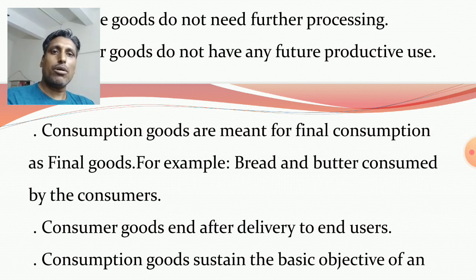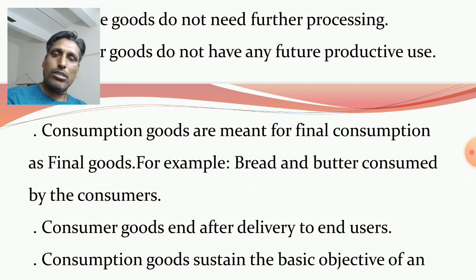So consumer goods are meant for final consumption as final goods. For example, bread and butter consumed by the consumers. Bread and butter are final goods because these goods are finally used by the consumers to fulfill their needs. Clear?